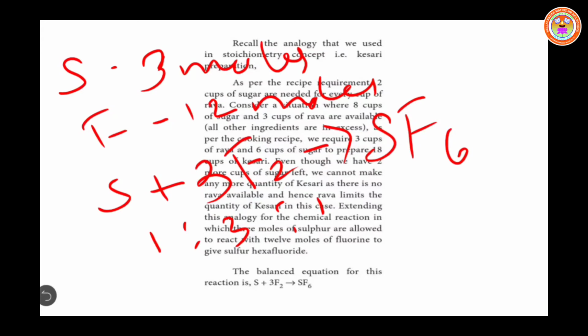Sulfur. The excess reagent is fluorine. Here 3 moles of fluorine are in excess. The 3 moles of fluorine do not react because all the 3 moles of sulfur is completely consumed. Sulfur is the limiting reagent and fluorine is the excess reagent.